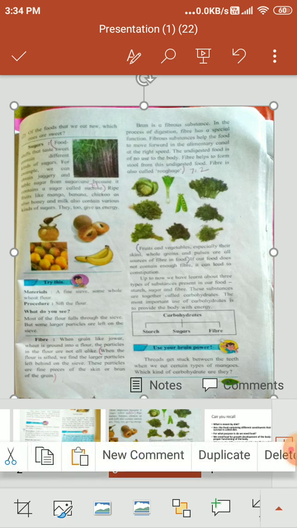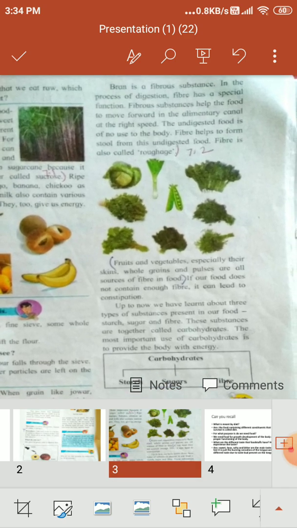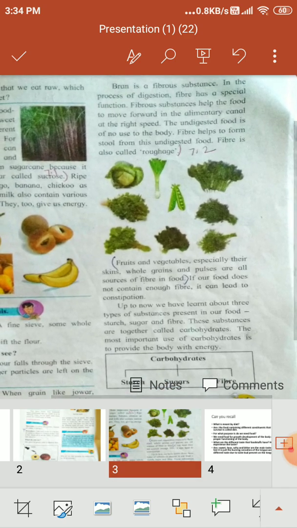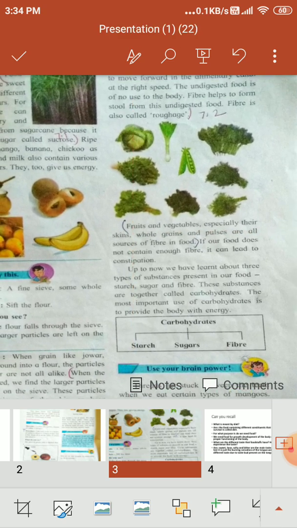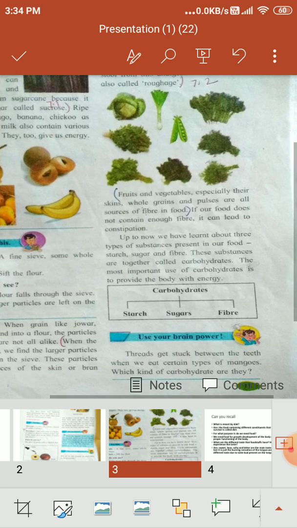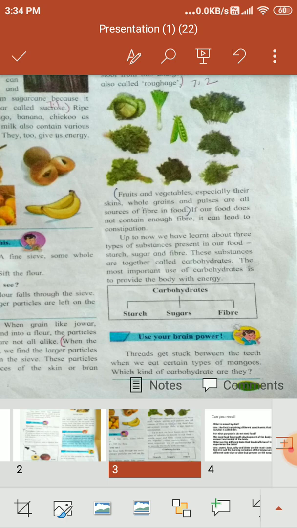Now, fruits and vegetables, especially their skin, whole grains, and pulses are all sources of fiber in food. If our food does not contain enough fiber, it can lead to constipation. Sometimes we peel all the vegetables and fruits, and then we throw out all the fibers, which leads to constipation.